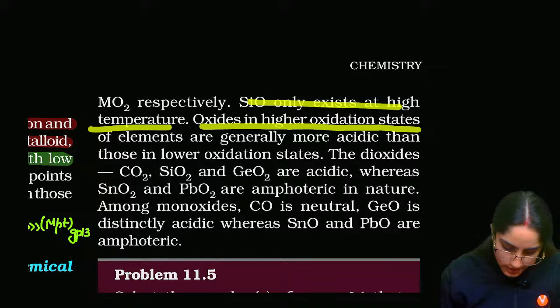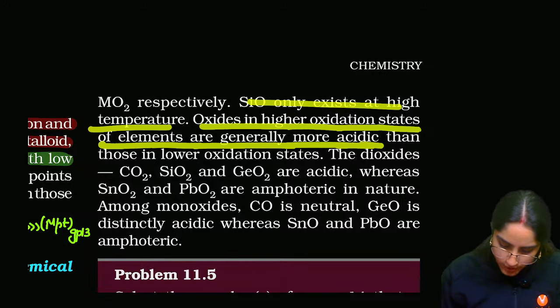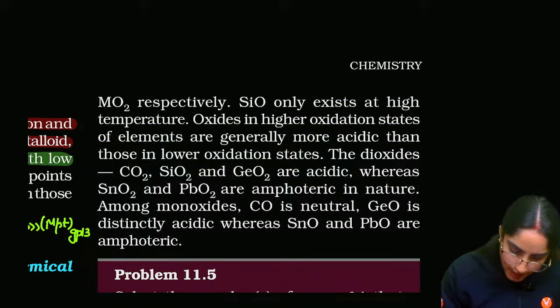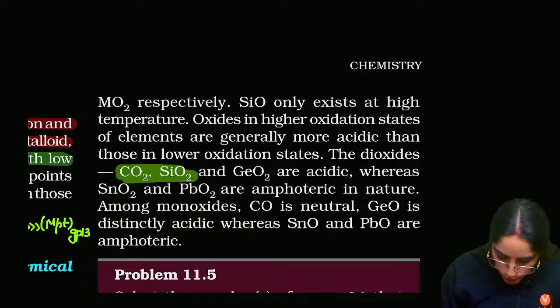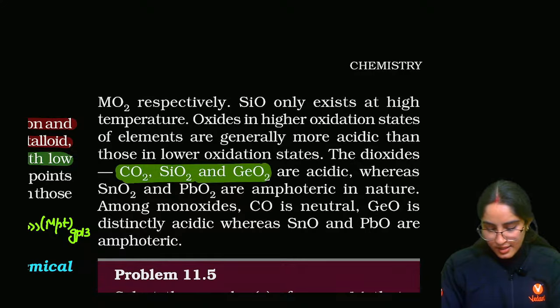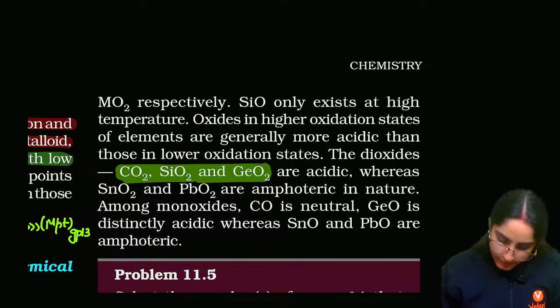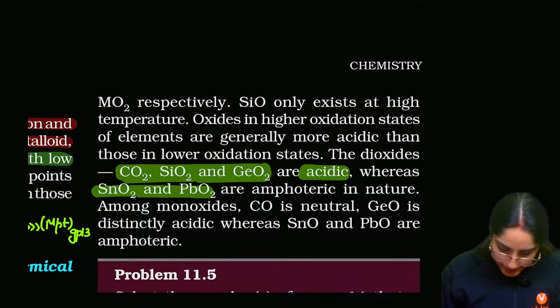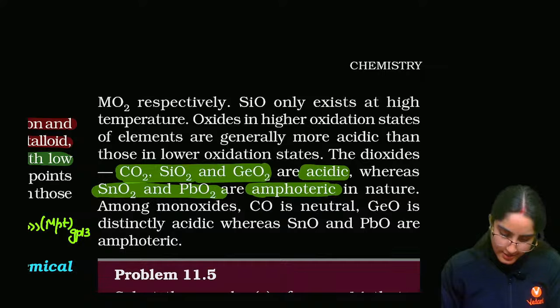Oxides in higher oxidation state of elements are generally more acidic than those in lower oxidation state. For example, now this is extremely important, CO2, SiO2 and GeO2: carbon, silicon and germanium, their oxides are acidic, whereas tin and lead have amphoteric oxides, right?